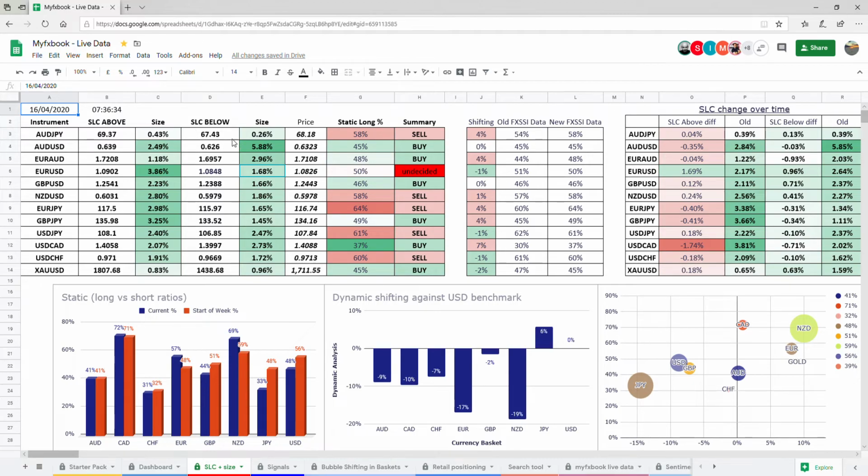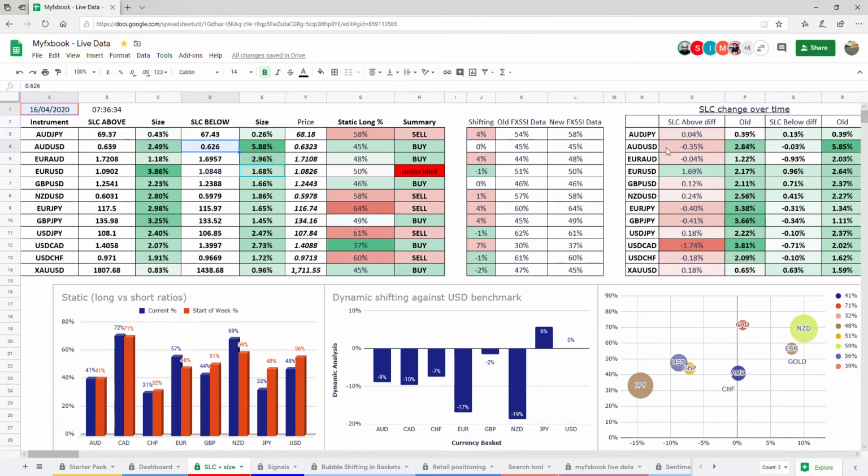And naturally, the larger the size, the more attractive it is. So we can see that Aussie dollar size is quite large at that level, but we know it's a buy. Had it been a sell, we would target that. Okay, so that's just what that means. These are your target liquidity zones, and this is the direction, the bias, and this is the shifting across time.